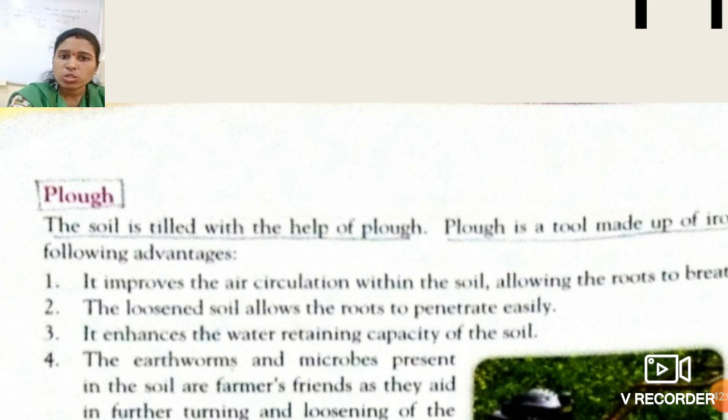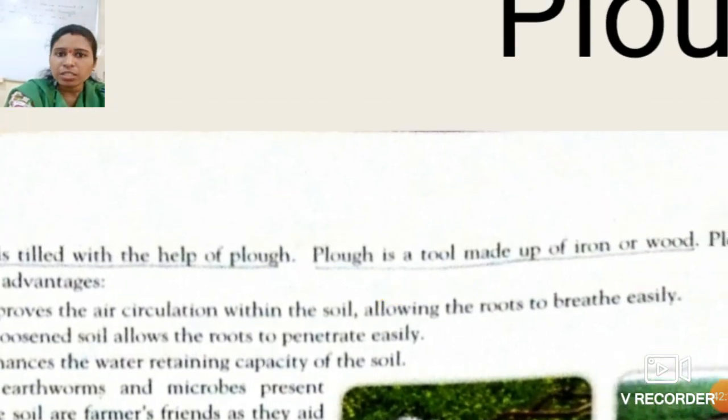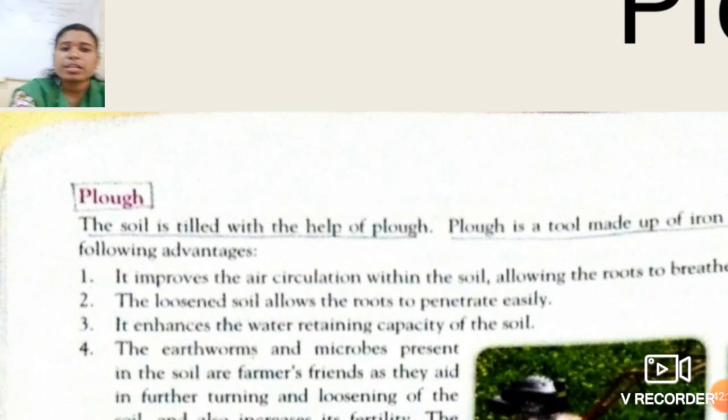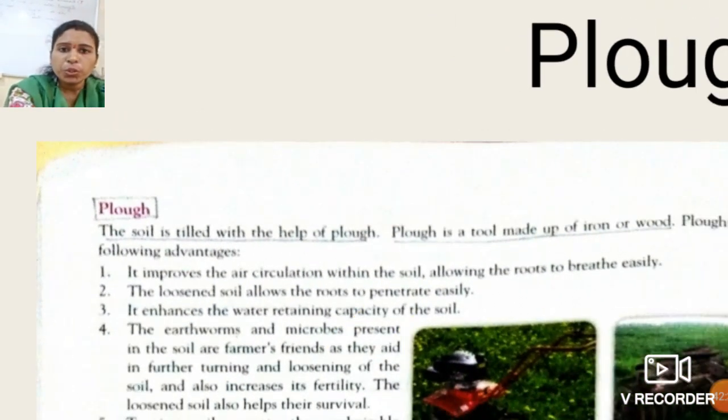Okay students, the soil is tilled with the help of the plough. The plough is a tool which is made up of iron or wood. So ploughing has the following advantages. If you do ploughing, what are the benefits we get?